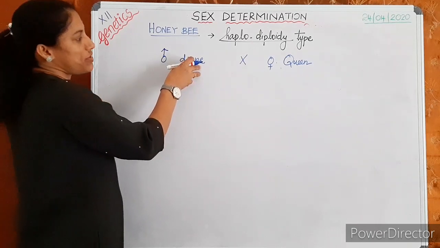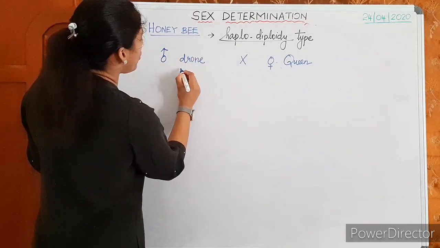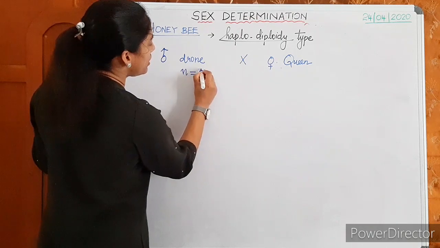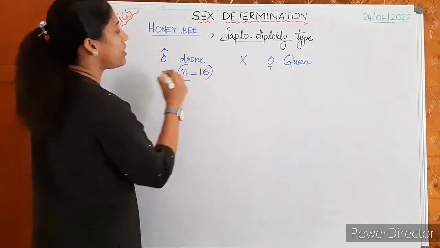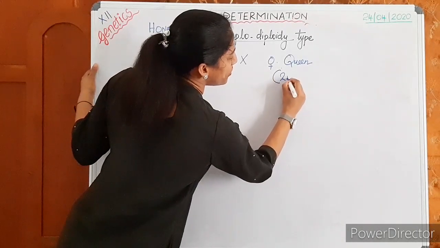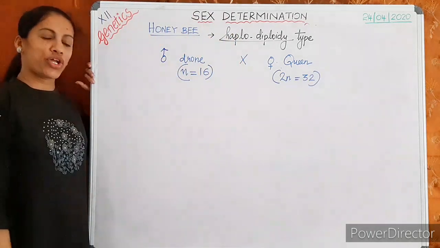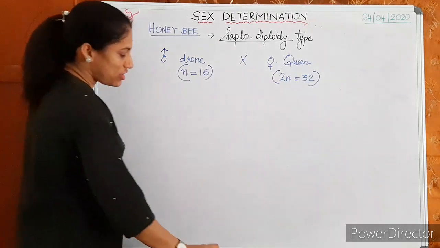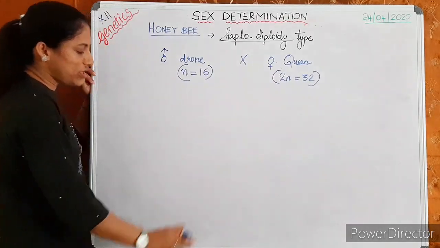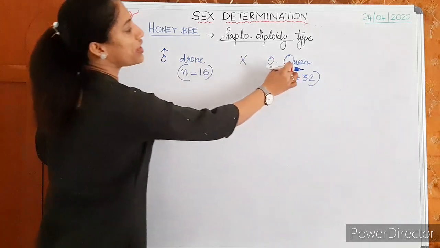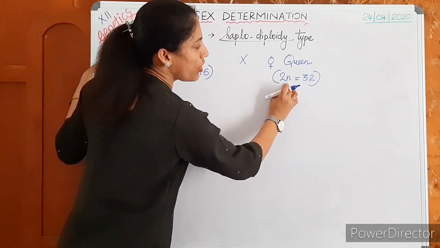When we compare this, the drone in a honeybee colony has only 16 chromosomes. The drones are haploid. N means haploid. Whereas the queen is diploid with 32 chromosomes. Is it okay? In a honeybee colony, the drone is haploid with 16 chromosomes and the queen, the female, is diploid with 32 chromosomes. Is it okay?